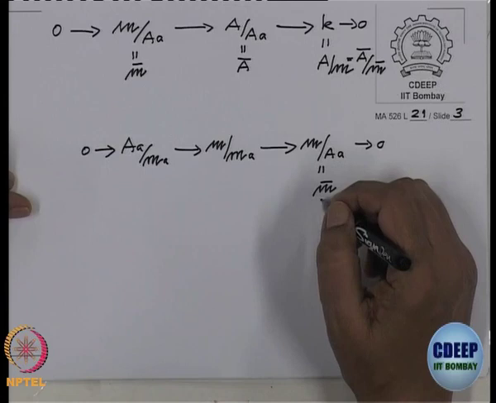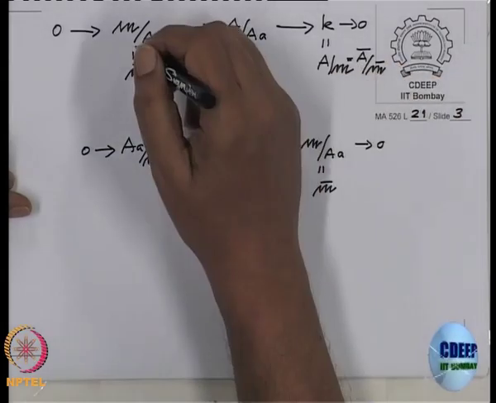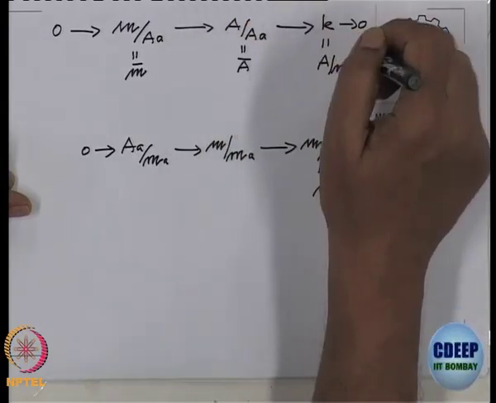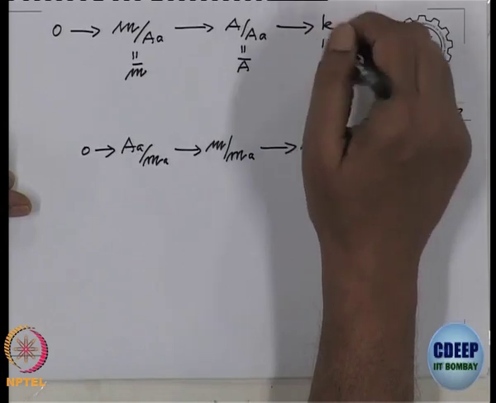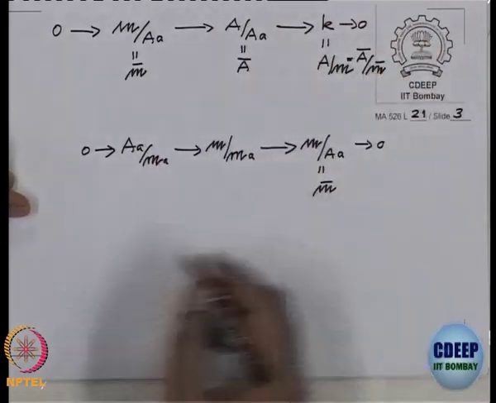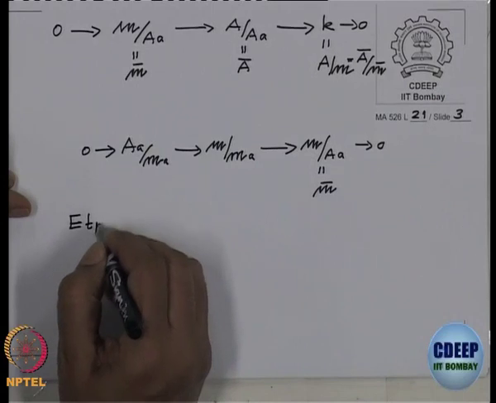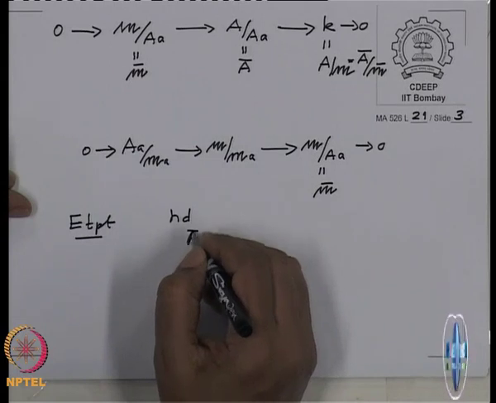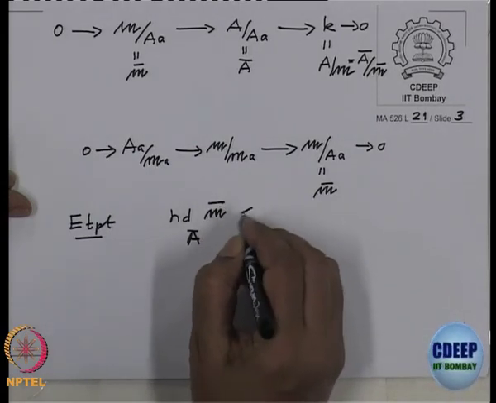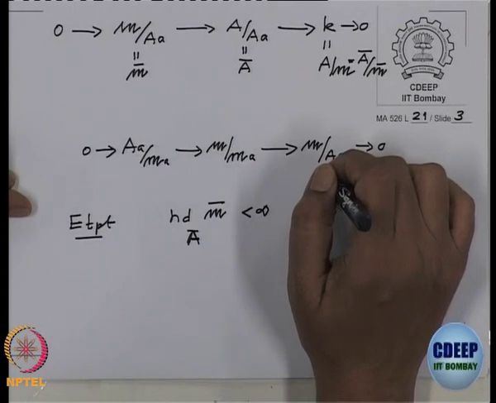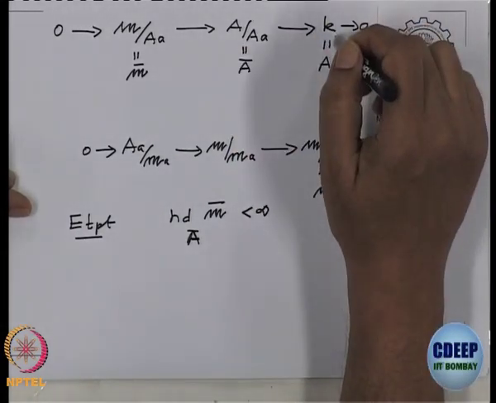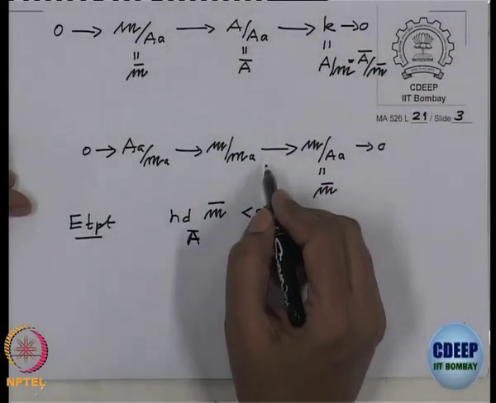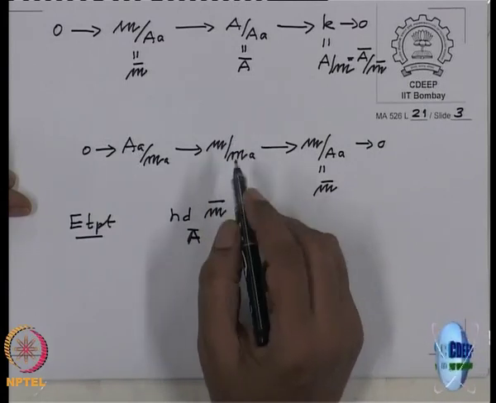Because if you show this has finite homological dimension, then this has homological dimension 0 over A/(a). So therefore, this will have finite homological dimension. Is it clear? So it is enough to show that the homological dimension of M bar over A bar is finite. If this is finite, then the homological dimension will be finite from this exact sequence. Okay, and to show this is finite homological dimension, this exact sequence splits.